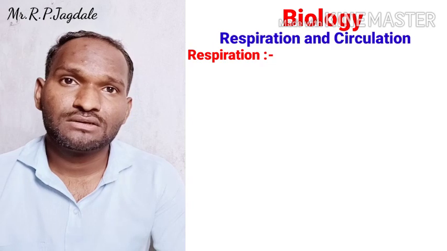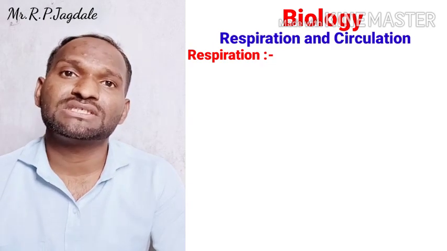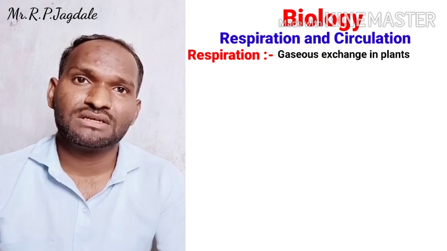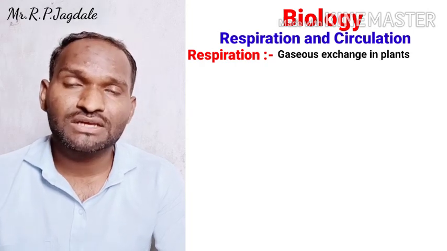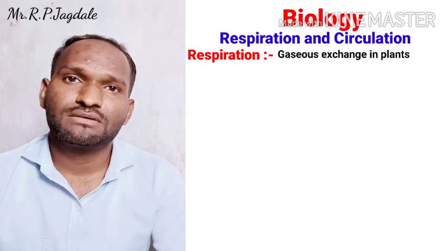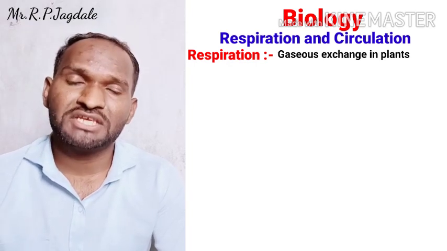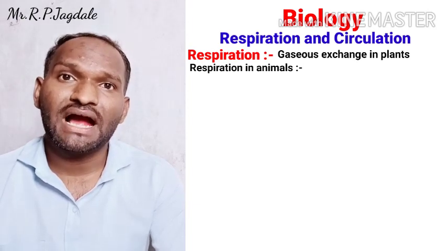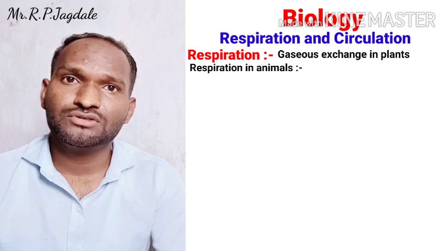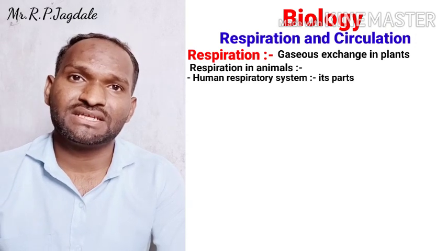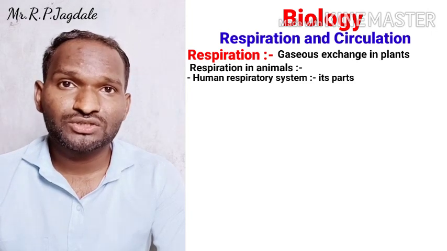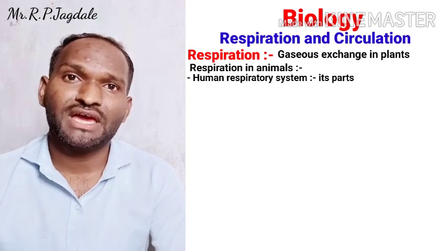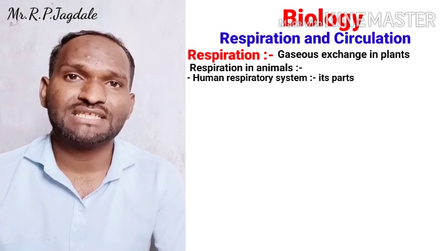Within that, we are going to see respiration in plants. There is a gaseous exchange that takes place in plants, and we are going to see how this gaseous exchange takes place in this chapter. Then coming to animals, respiration in animals. When we talk about animals, we generally take the human being as the ideal example. So we are going to see the human respiratory system. Now it is a system, so we can understand that it is our own system, and we are going to relate it with us.